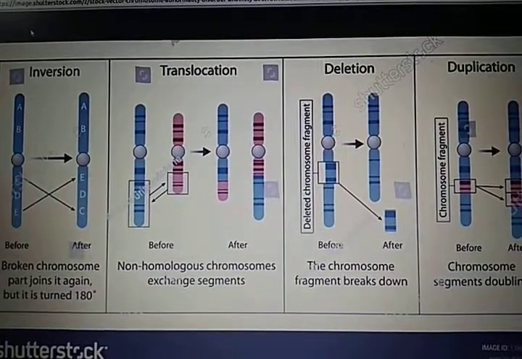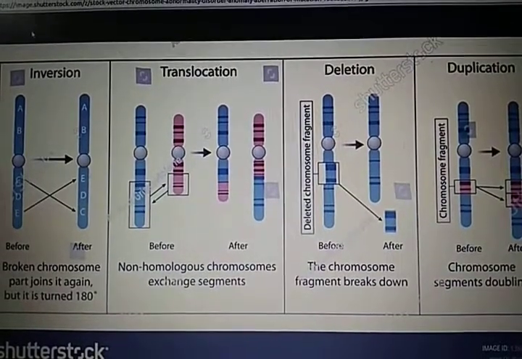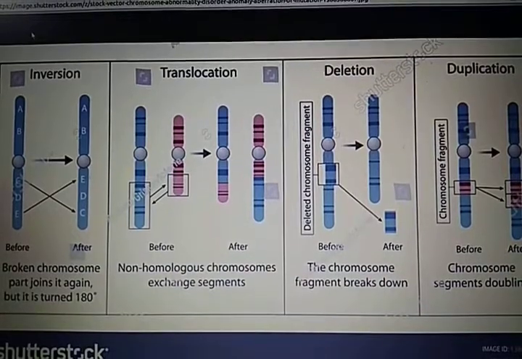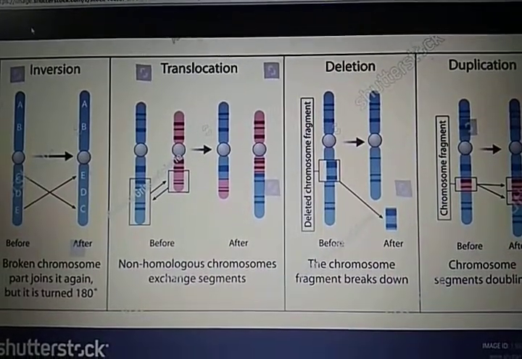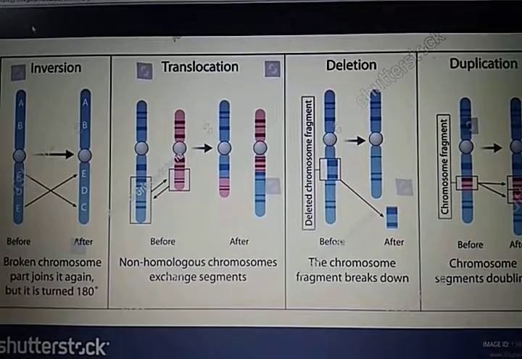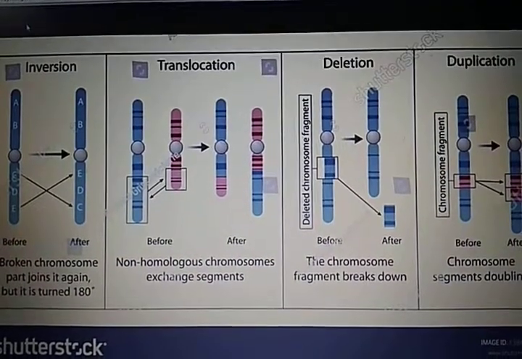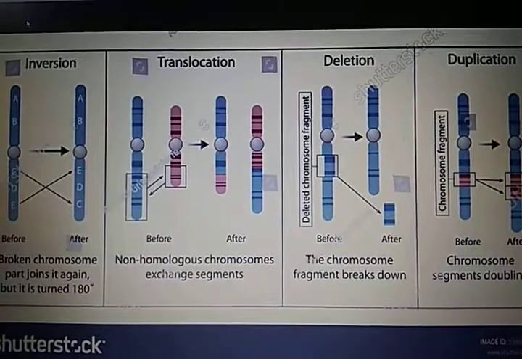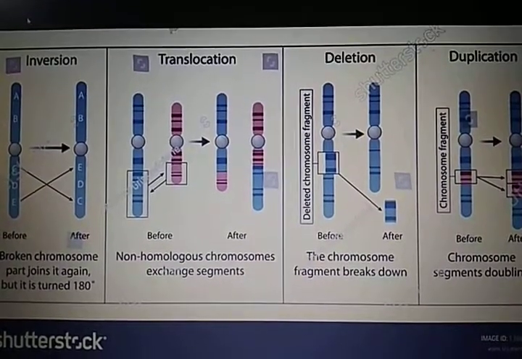The person suffering from CML has a very high number of lymphocytes, and in general terms it is known as blood cancer. So translocation is very lethal in human beings. So these are the four types of chromosomal aberration.